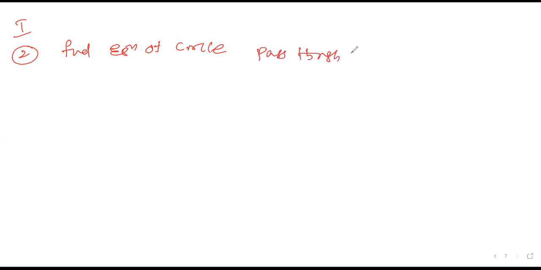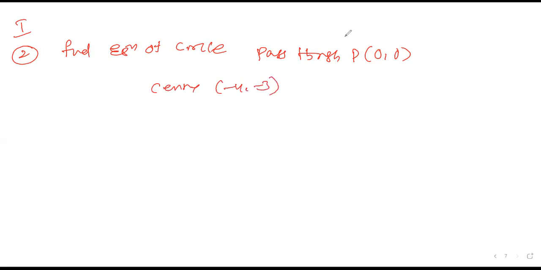Okay, thank you. Now the first bit is finished. We'll go to the second question. What is the second question? Find the equation of a circle passing through the origin and having a center at minus 4 comma minus 3. What do they mention? Find the equation of a circle. It is passing through the origin. What point is it passing through? Origin, 0 comma 0. Having a center, they mention the center: minus 4 comma minus 3.